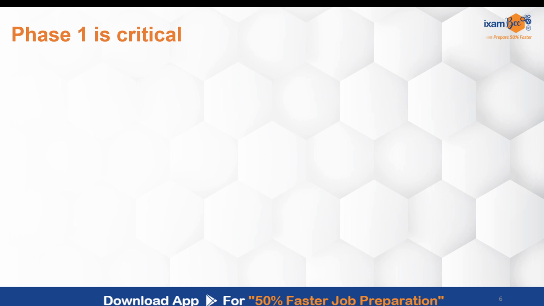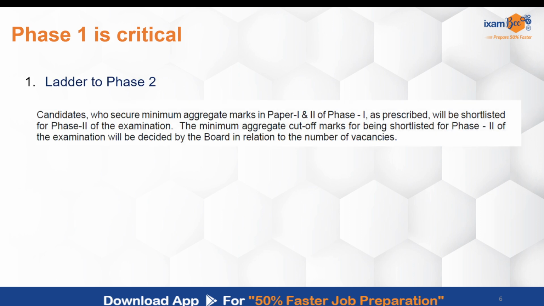Moving to why phase 1 is critical. I stated in the beginning of the video that phase 1 is going to be very, very critical. Of course, the first and foremost reason is that it is a ladder to phase 2. Only when you clear phase 1 will you move to phase 2. So you need to have a minimum aggregate cutoff marks based on which you will be shortlisted for phase 2, and this cutoff is decided by the RBI based on the vacancies and based on the performance of the candidates, right?